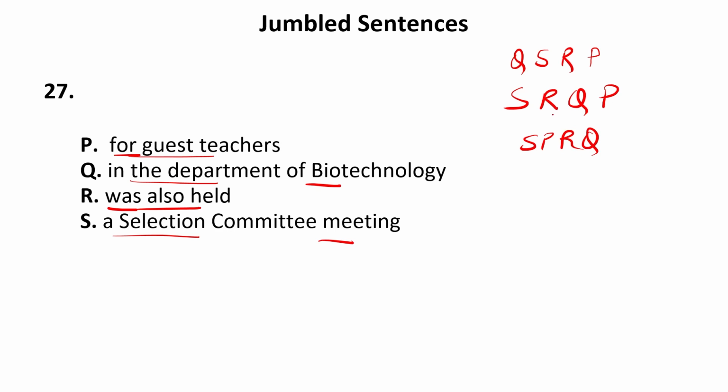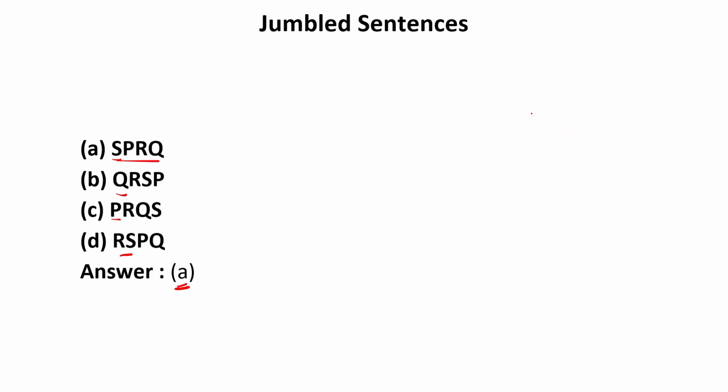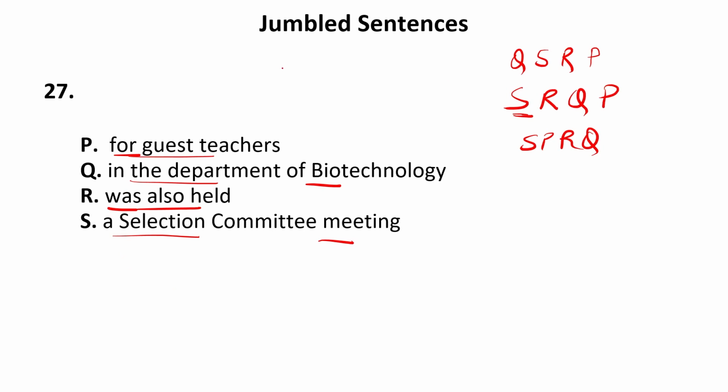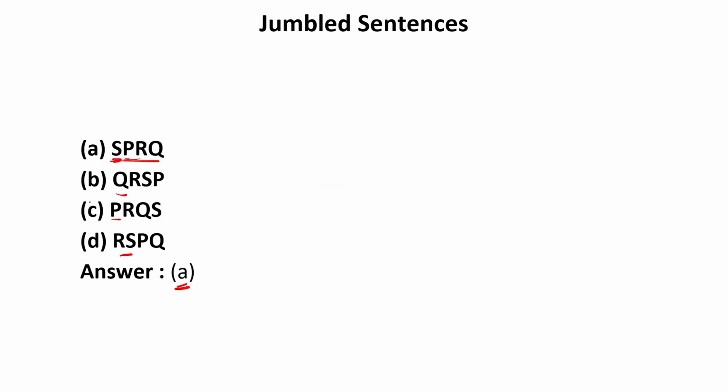Now, how do we come to know this? Because we have started the sentence, or the paragraph, with S. Now, if we go by the sequence, we have S, then after that we have P, whereas in our sequence, we have S then R. Now, let us check other options.